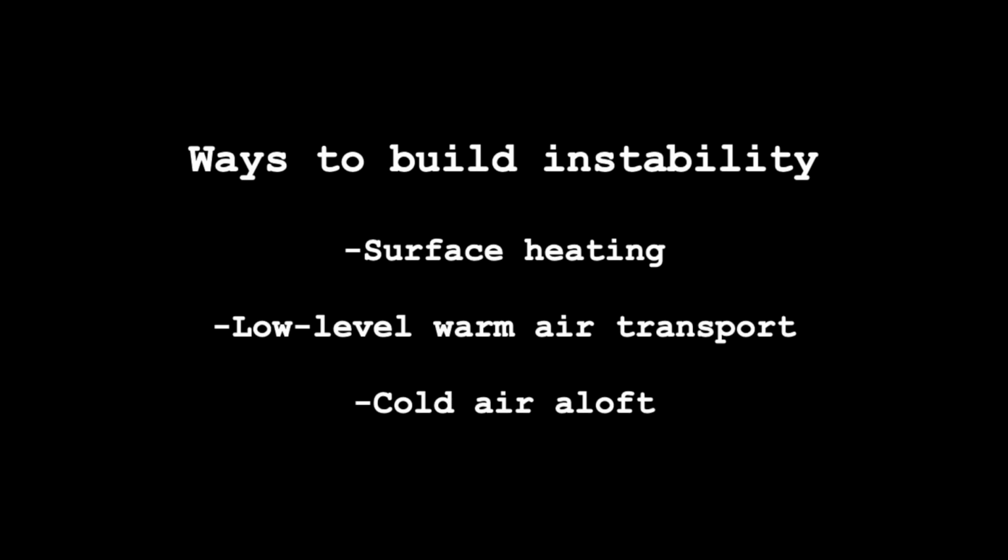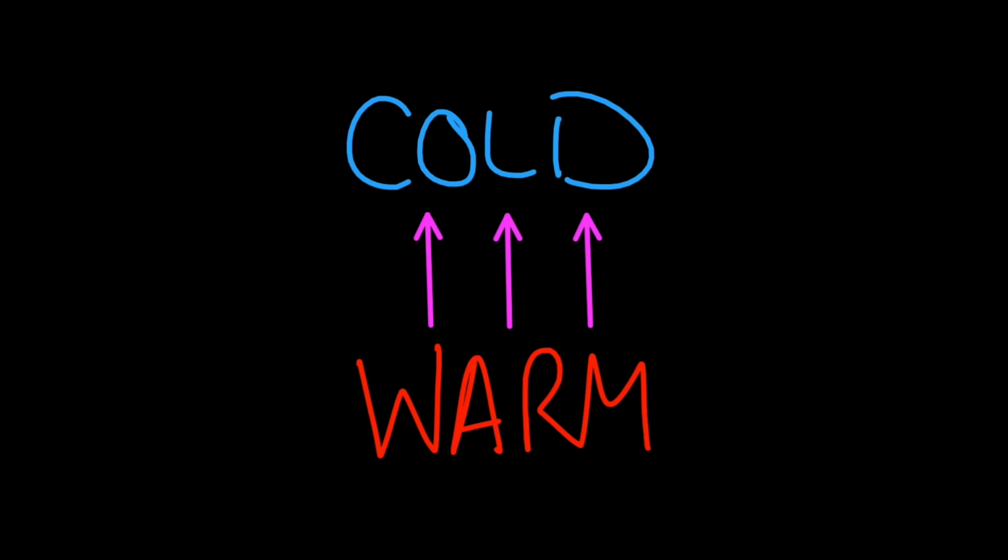The third way we can achieve this is to transport colder air aloft. So the middle portion and the upper portion of the atmosphere, we can transport colder air from another region into a given region. That allows instability to build as well, because we can assume that the surface stays the same temperature. But if you make the air just above that colder, that allows the air at the surface to be warmer than the environment and rise on its own.